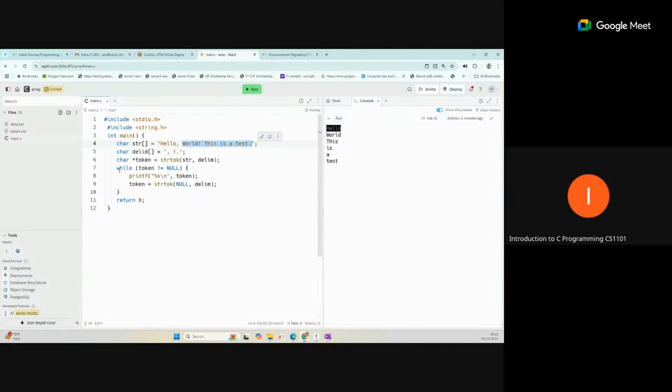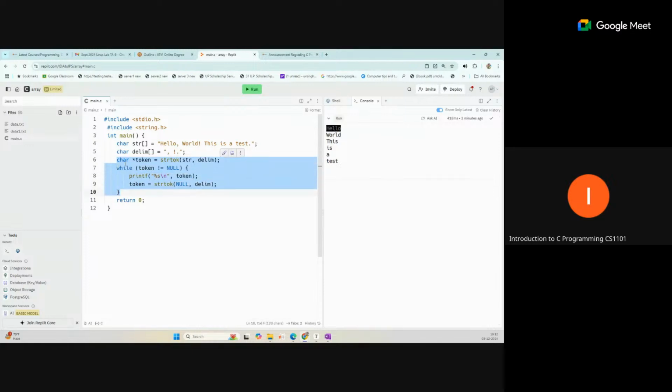So inside the while loop, when this function is called again, the string will be broken a second time, and the pointer will move to this next character place. In the next iteration, this will be the remaining string. So in this way we can use this complete set of code.